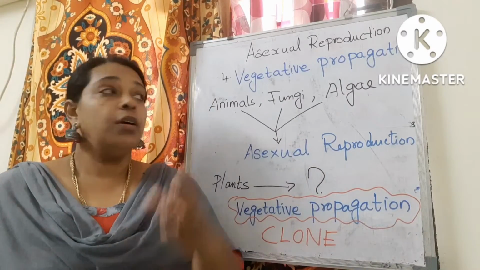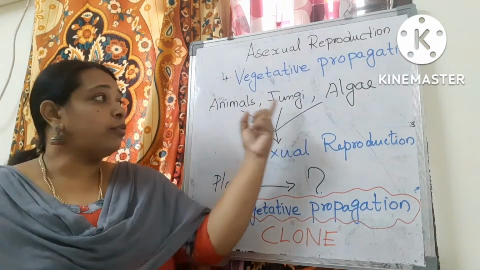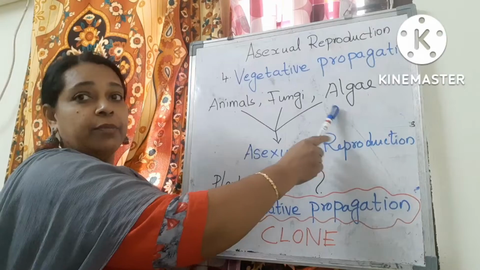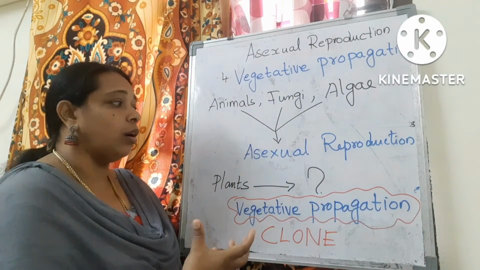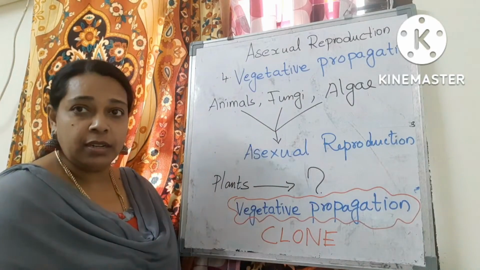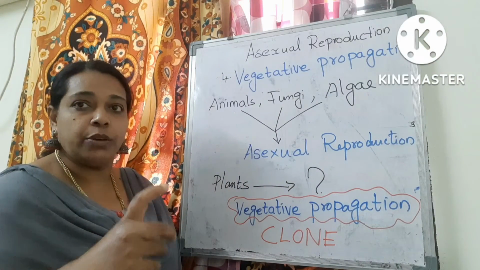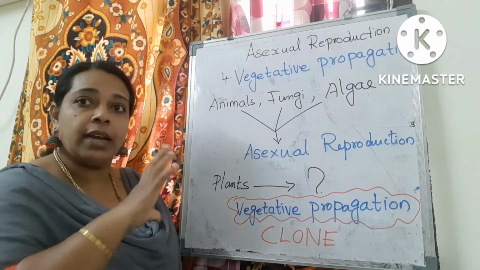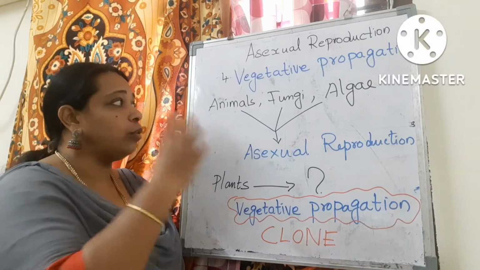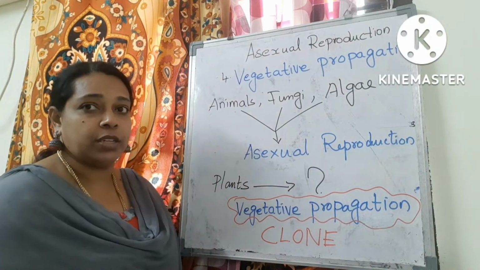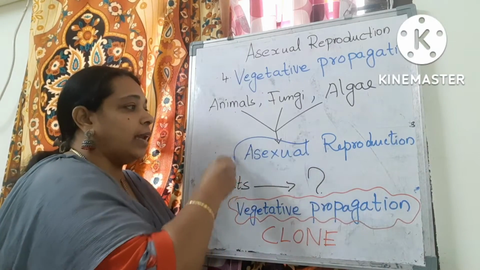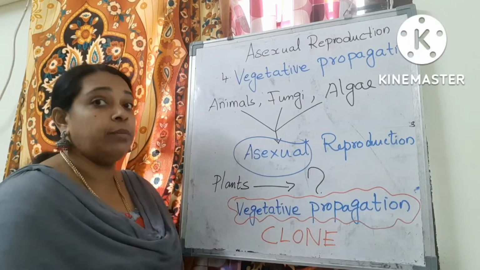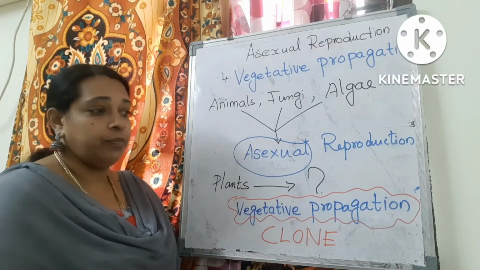In animals, fungi and algae, we use the word asexual reproduction when a single parent is used and the sex organs are not involved. The word asexual is used in the case of animals, fungi and algae.